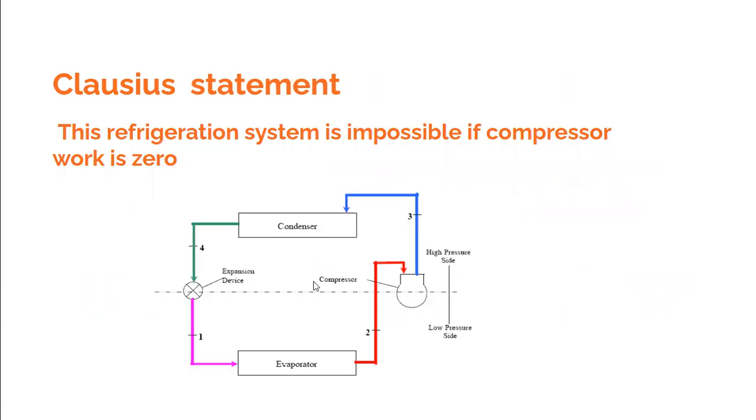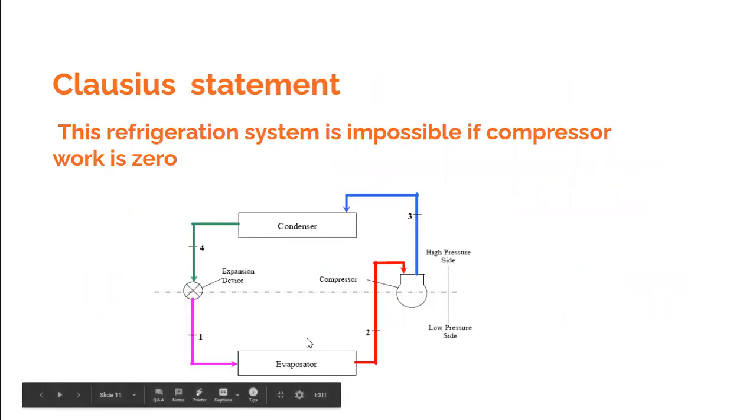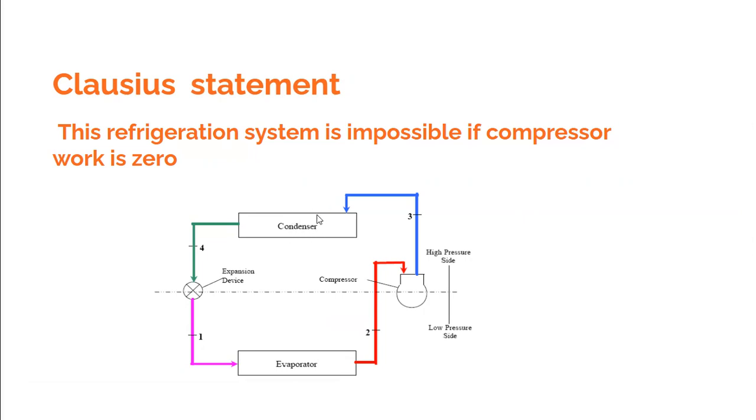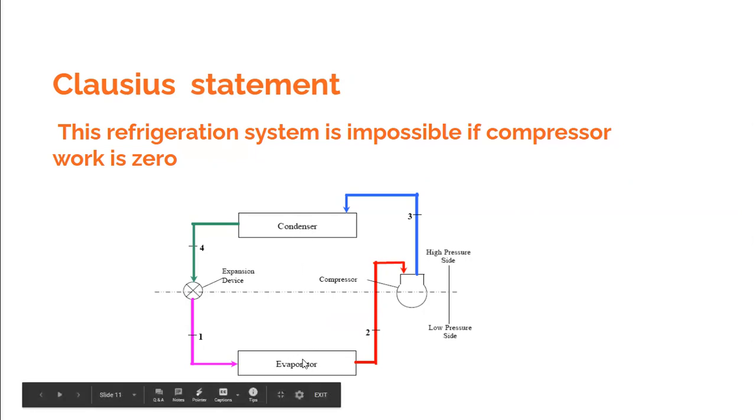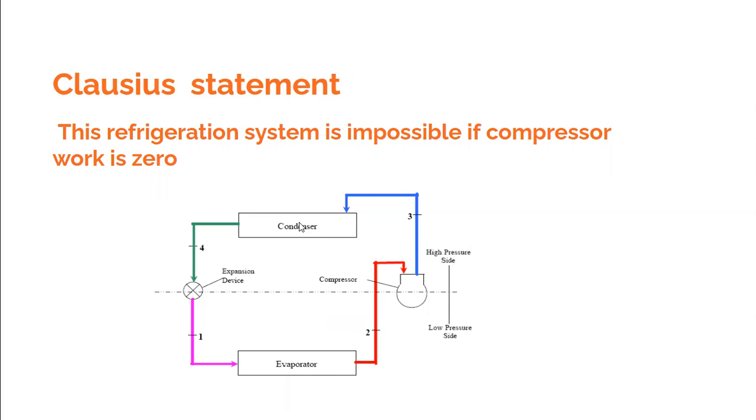This refrigeration system is actually transferring heat from a lower temperature reservoir, that is in the evaporator section. It takes heat from the space which is to be cooled. For example, in your household refrigerator, what does the evaporator do? It takes heat from the freezer section of the domestic refrigerator, and it pumps the heat to the surroundings outside of the refrigerator, which is at a higher temperature. The surrounding is at higher temperature, and the freezer section is at a lower temperature. The refrigerator takes heat from the lower temperature freezer section and pumps it to the atmosphere at higher temperature.